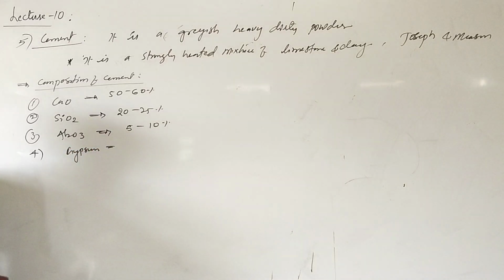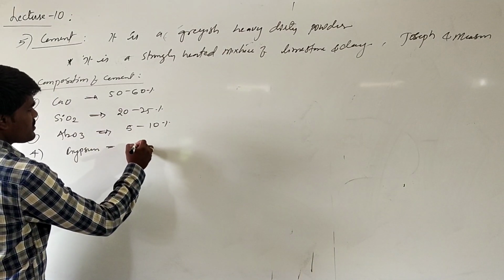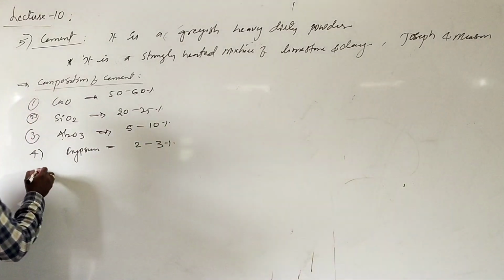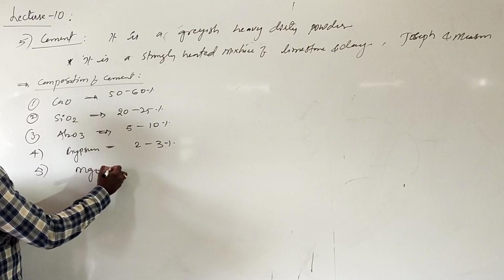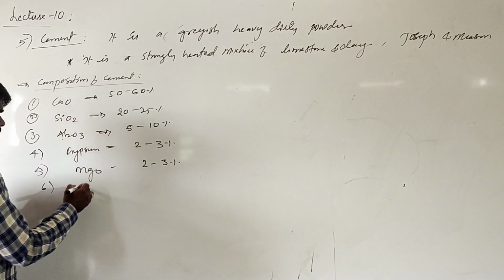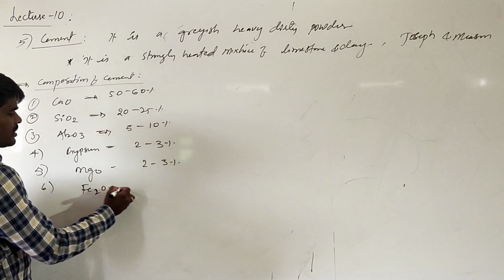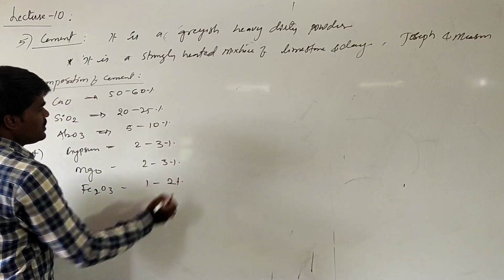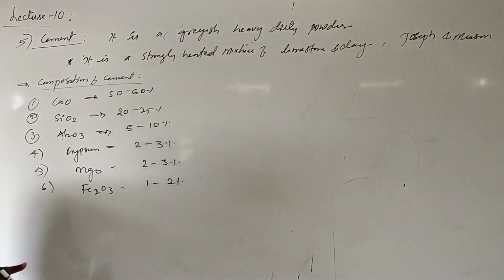Gypsum, that is calcium sulfate dihydrate, comprises 2 to 3%. Magnesium oxide also comprises 2 to 3%, and other oxides such as hematite, iron oxide, comprise 1 to 2%. This is the main composition of cement.